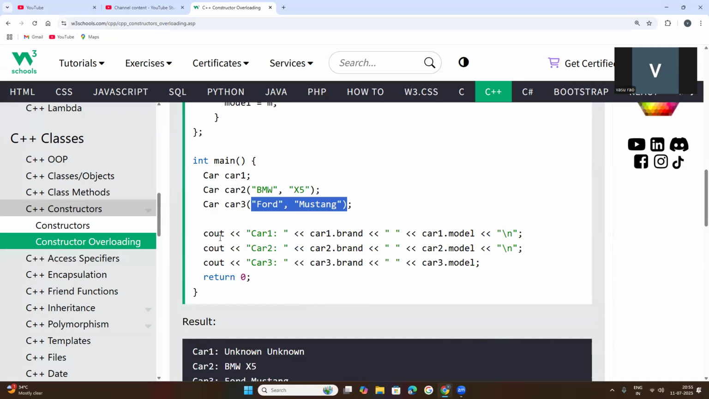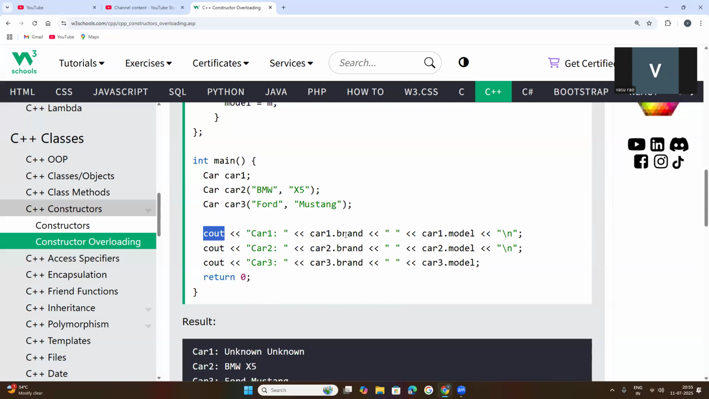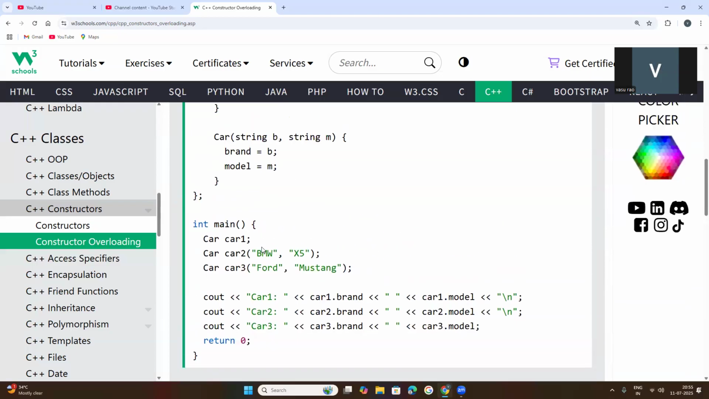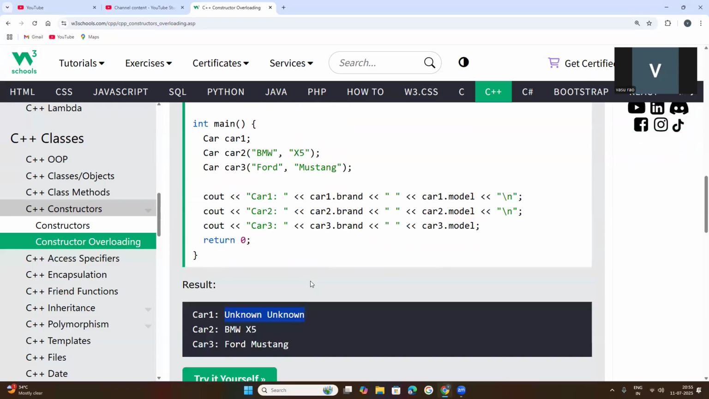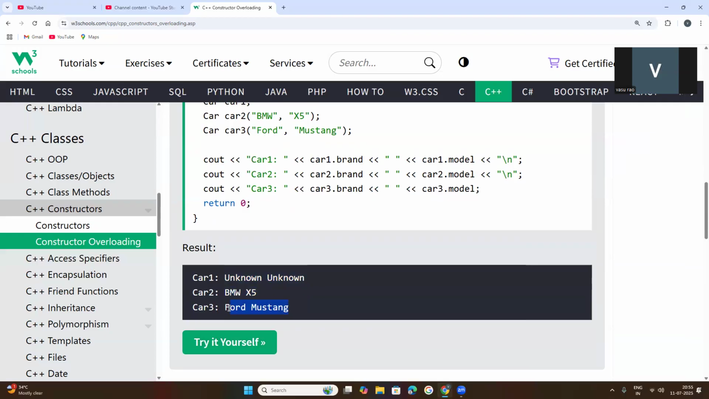Now, whenever we want to get output, the cout object is used to print on the screen. For car1, whenever we call the object, automatically car1.brand and car1.model will be called. Those were given the value unknown, so they will be displayed. For car2 it is BMW X5, and Ford for car3. So different values are passed to those objects.